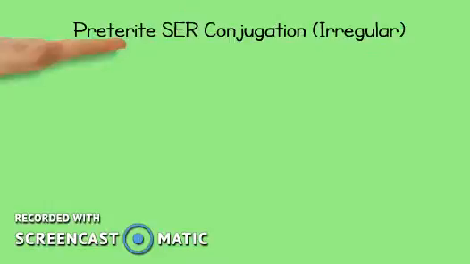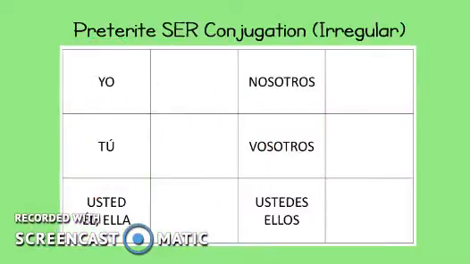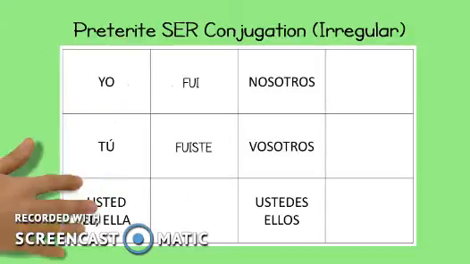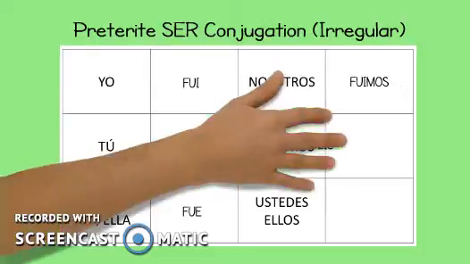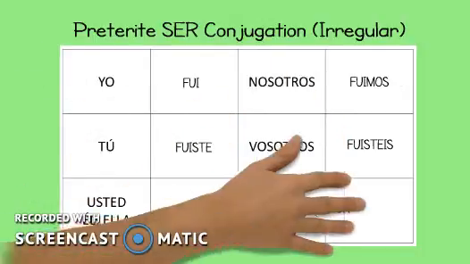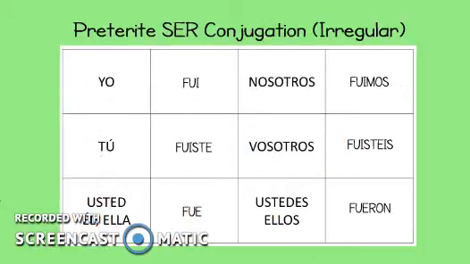Now let's look at the second verb for today, which is the verb ser. Yo fui, I was. Tú fuiste, you were. Ella fue, she was. Nosotros fuimos, we were. Vosotros fuisteis, you guys were. Ellos fueron, they were.